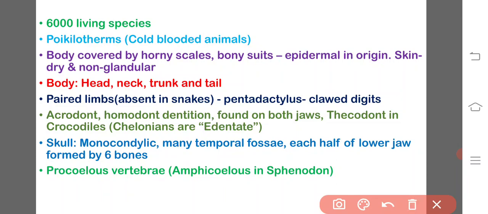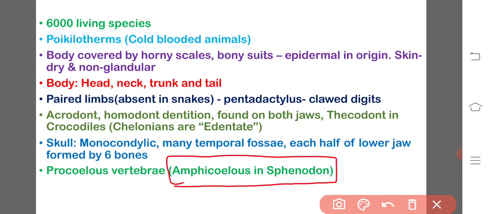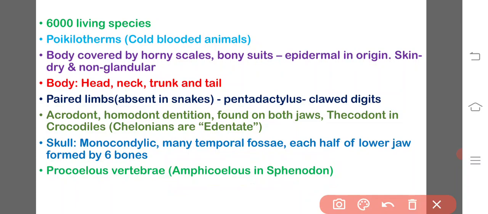Coming to the vertebrae, all the vertebrae of reptiles are procoelous. That is, there is a cavity in the anterior region of the centrum and a ridge at the posterior region. The important thing is that in the Rhynchocephalia, the one and only example of which is Sphenodon, the vertebrae are amphicoelous. This is a specialty of the Rhynchocephalia. All reptiles have procoelous vertebrae, whereas in Sphenodon, amphicoelous vertebrae are present.